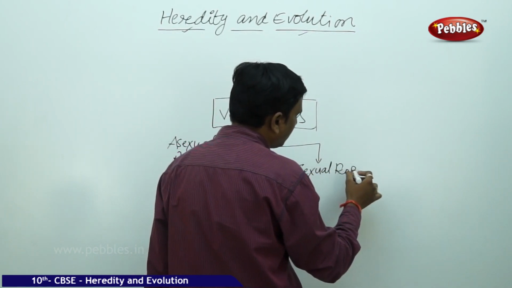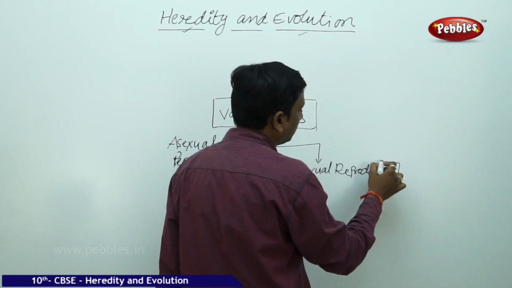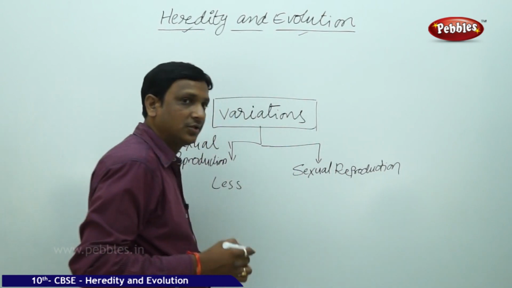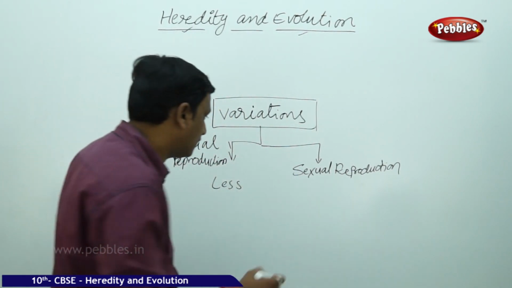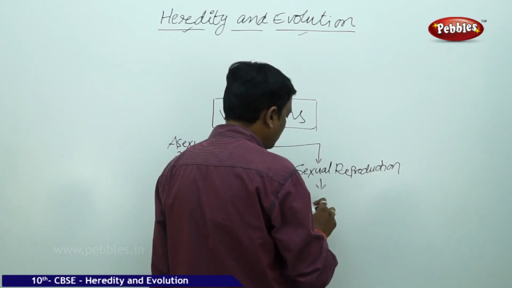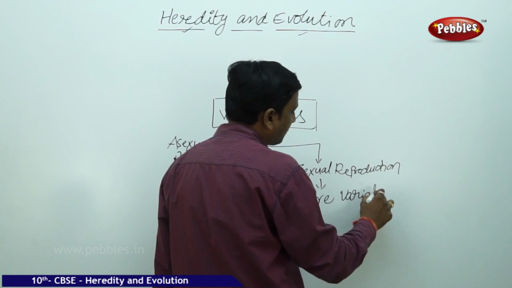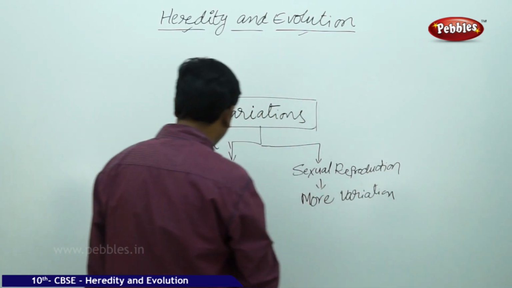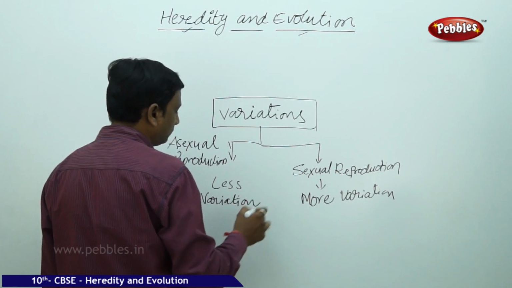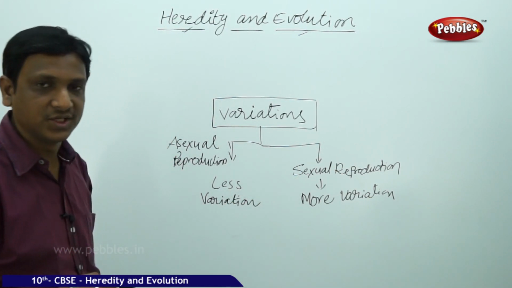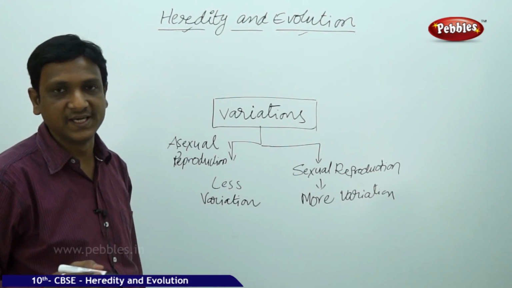If the organism reproduces by sexual means, there is more chance for variation, because two DNAs, mother DNA and father DNA, recombine to form a new DNA. So there are more variations in sexual reproduction and fewer variations in asexual reproduction. But whatever the case, variations are there in each generation, from one progeny to another.